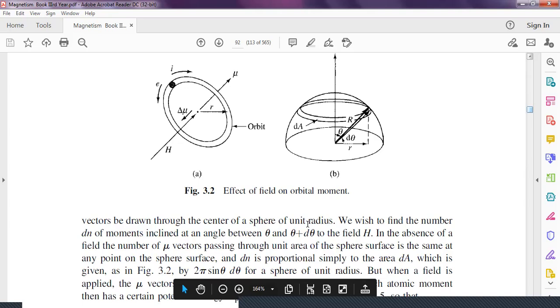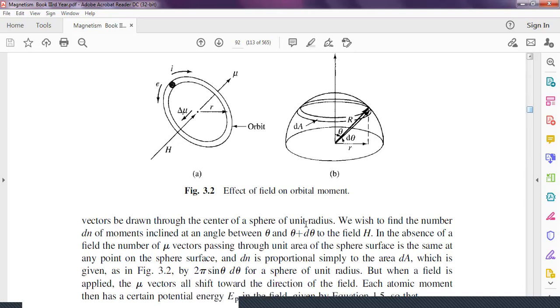As you know, electrons are not moving in a particular circular direction, but they move along a spherical path, or they may take a path along the sphere. Therefore, here we will consider the radius of the sphere. And now we wish to find the number of moments which lie at an angle between theta and theta plus d theta with the field H.